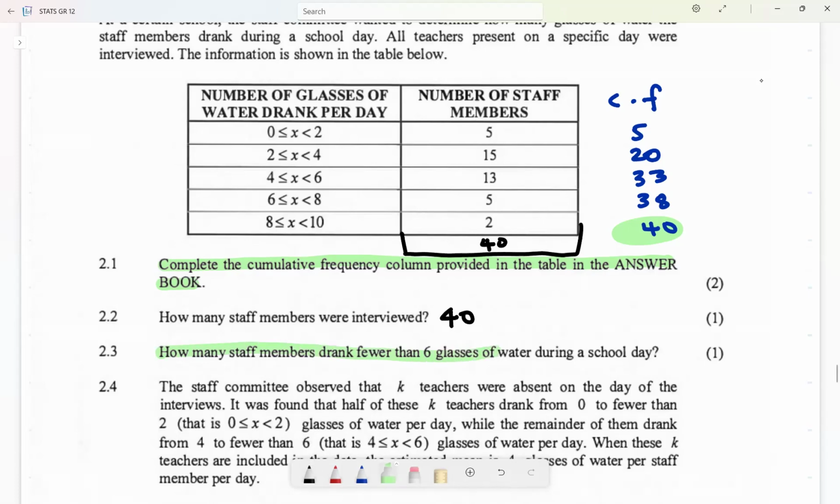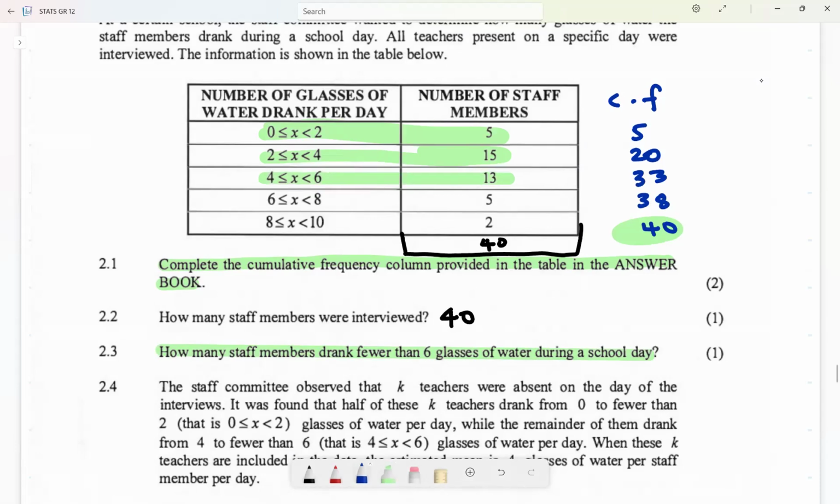How many staff members drank fewer than 6 glasses of water during a school day? This one is fewer, so 5. This one is fewer than 6 also. Can you see that this one is also fewer than 6? Because it says x is greater or equal to 4, but x is less than 6. They did not include 6. So the one that says x is less than 6 is not 6, and we want those who drank fewer than 6, so it is also included.